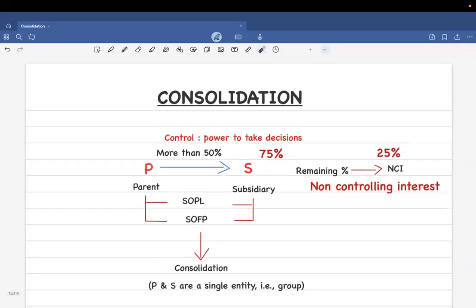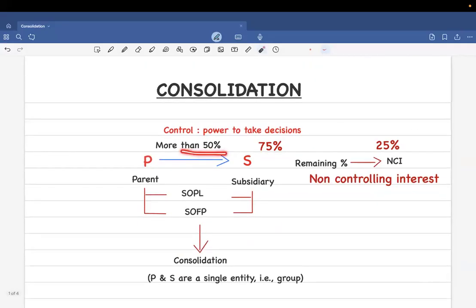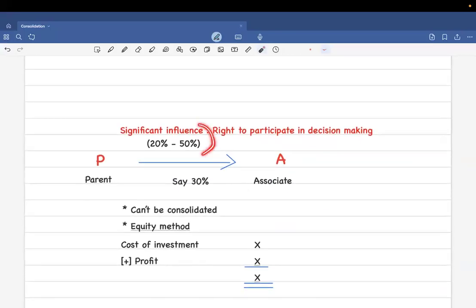Repeating again, if they have a more than 50 percentage share, then that is a subsidiary, and for the subsidiary, P has control over it. But if it is between 20 to 50 percentage shares, we say it is a significant influence, and it is called an associate.